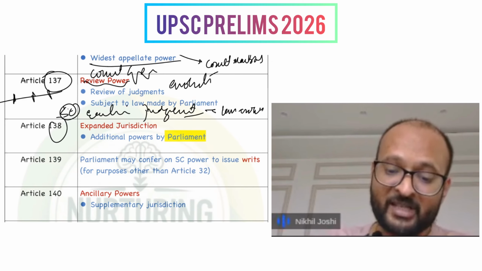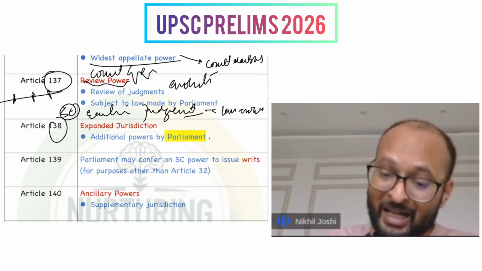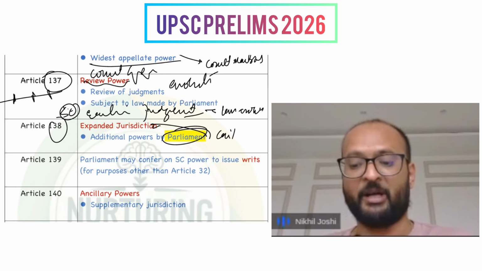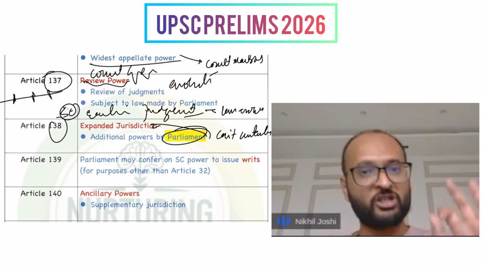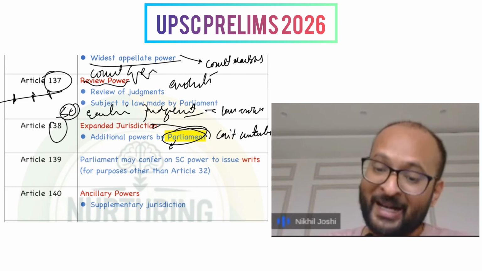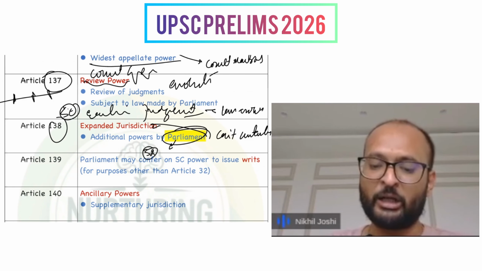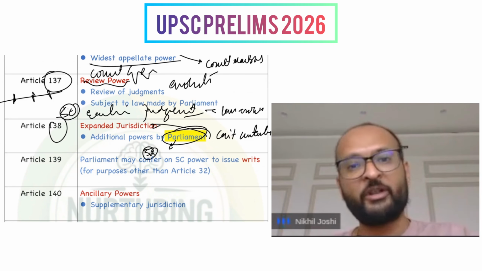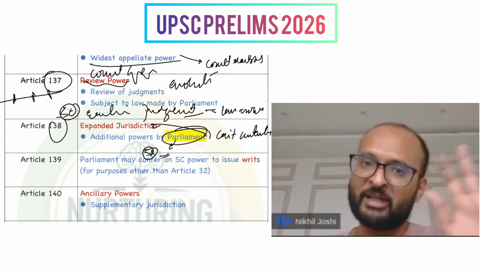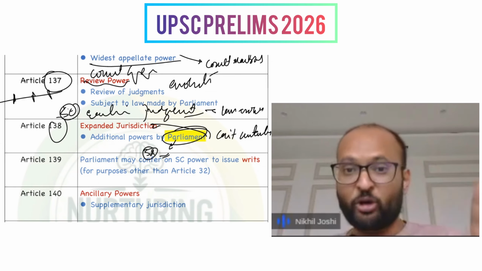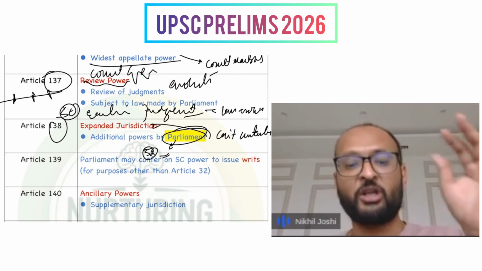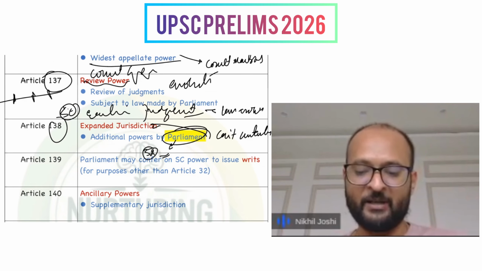Next is Article 138, which says that Parliament can expand the jurisdiction of the Supreme Court, though it cannot curtail it. Remember, Parliament can only expand the jurisdiction of the Supreme Court, but it cannot curtail it. And also, Parliament can expand the writ jurisdiction under Article 32 and empower any other court with respect to writ jurisdiction. However, this article should also be read with Article 138, ensuring that it does not lower or curtail the writ jurisdiction of the Supreme Court of India.